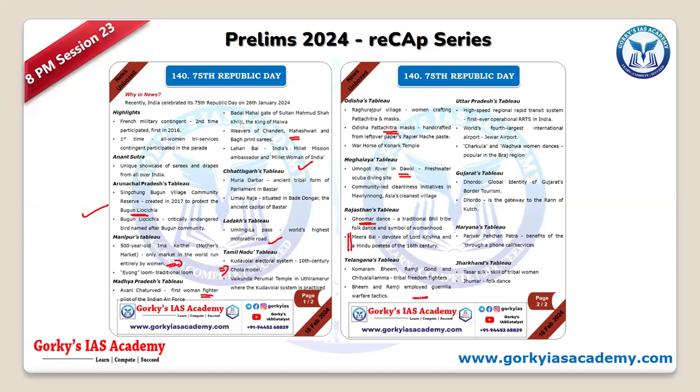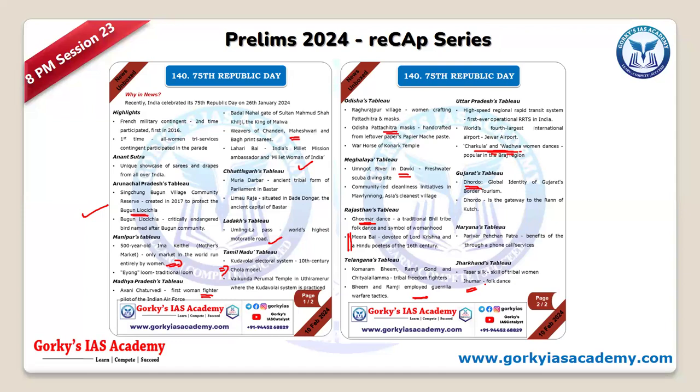Okay, so apart from that, this one that is Charkula and Wadwa women dances. So you have already Jumar. So this can be there. Dordo village. Okay. So likewise, Jumar dance. So all these dances can be clubbed together as one match the following. All these unique features which can be there put in one match the following kind of. So likewise, the questions can be asked in this particular regard.